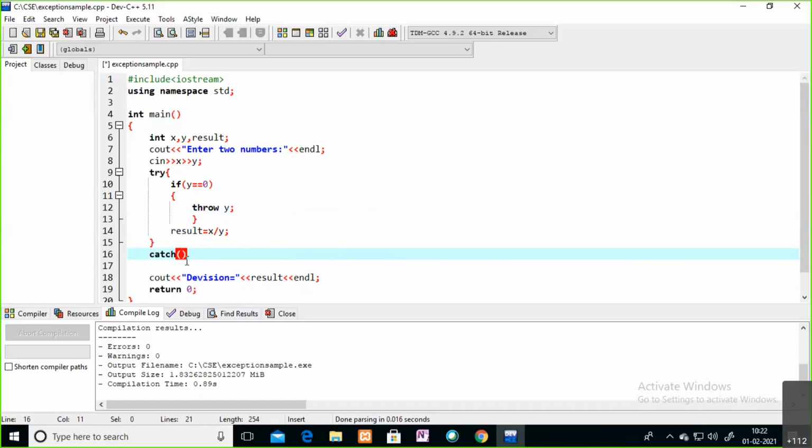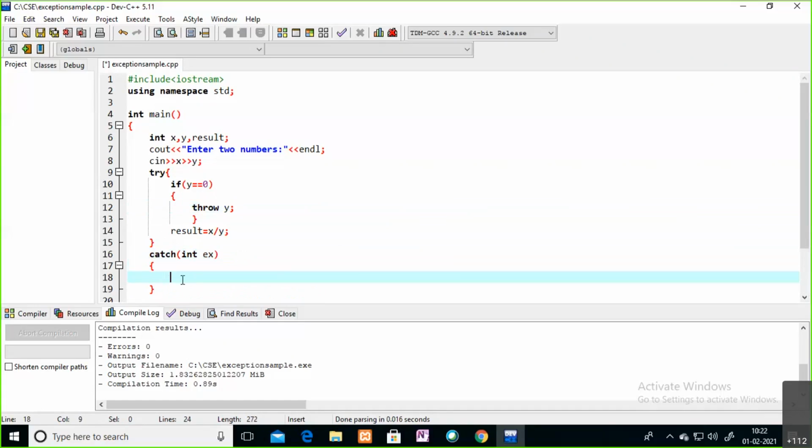Here you are sending an integer type value, y is the integer value, so you need to mention the type and some variable ex. You are storing that value inside ex. Now you are going to handle it by using some statement, giving a simple message to the user.